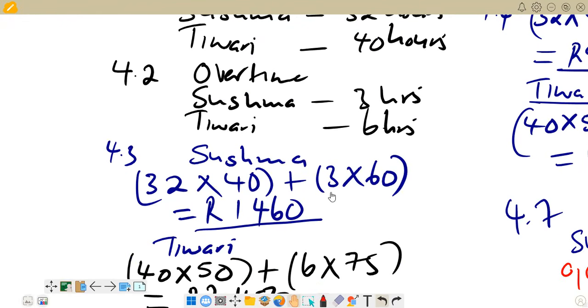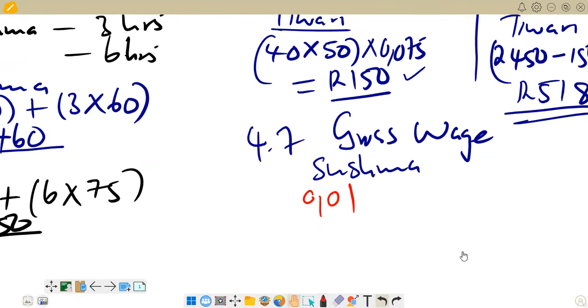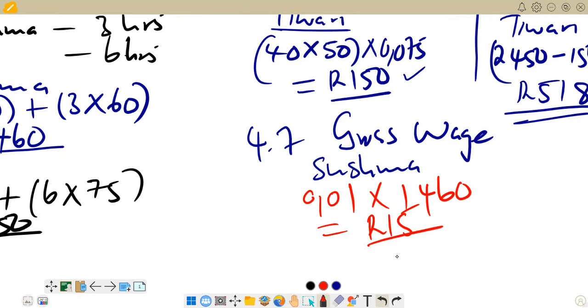On 4.3, we have got 1,460 as a gross wage for Sushma. So you multiply by that one, 1,460. And when you calculate it, you are going to get 15 rand. So this is the UIF for Sushma.